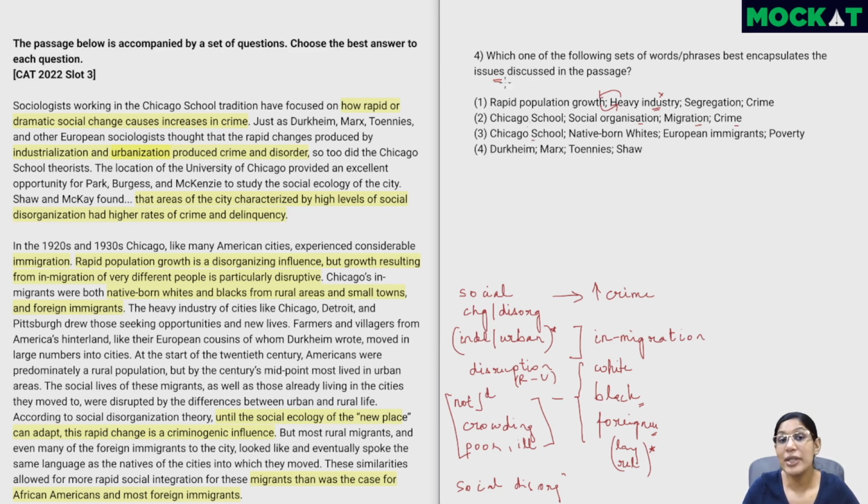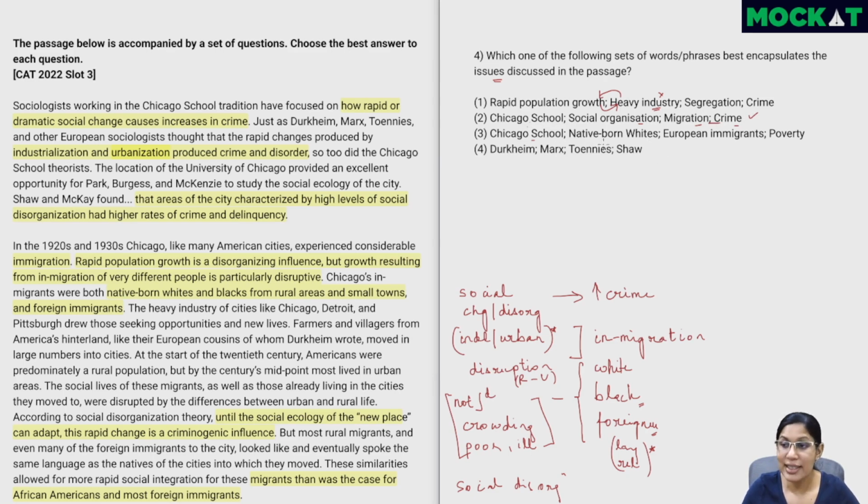So they have not been very strict about the issue because all four options have some non-issue. So we can ignore the fact that the Chicago School is not an issue. It is definitely relevant because they are the ones who are studying and who are coming up with this. So this could be the right choice. But let's look at the other two.